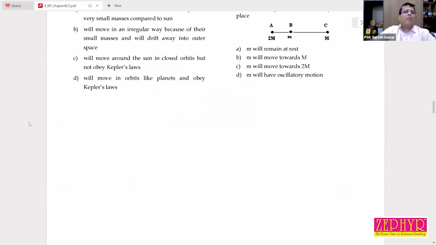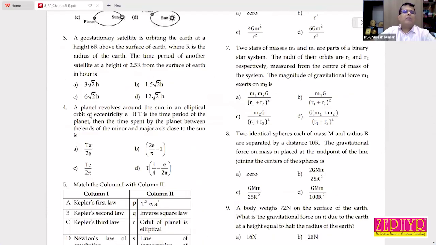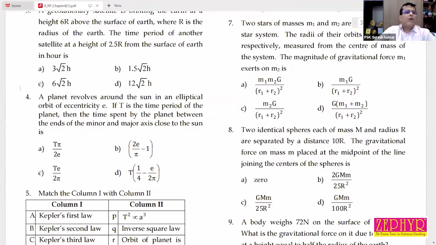See, in the problem, you read once again, it's clearly mentioned: time spent by the planet between the ends of the minor and major axis close to the Sun. Is it away or close to the Sun? Close to the Sun.